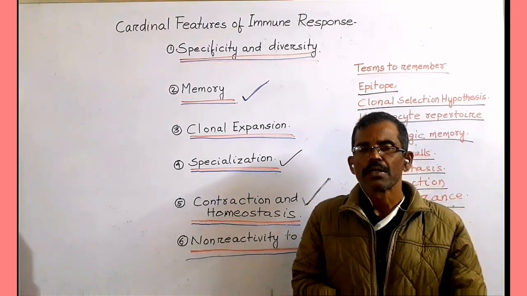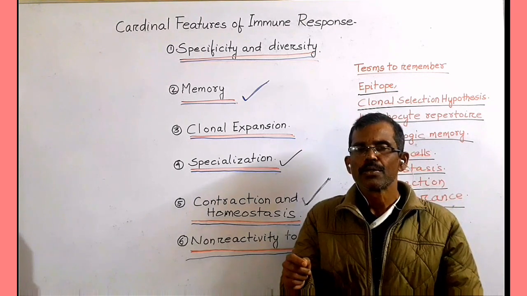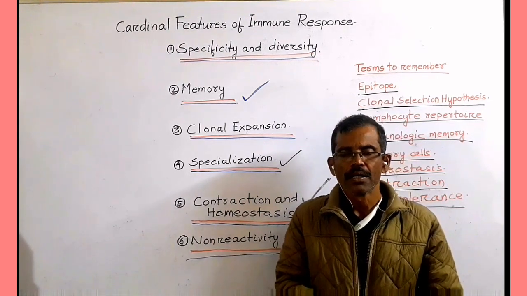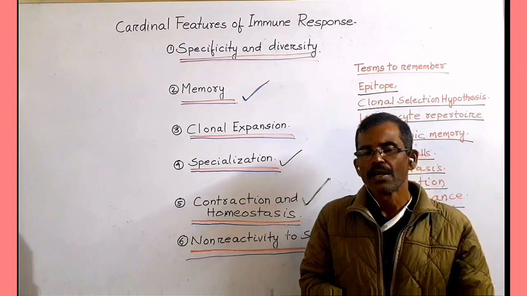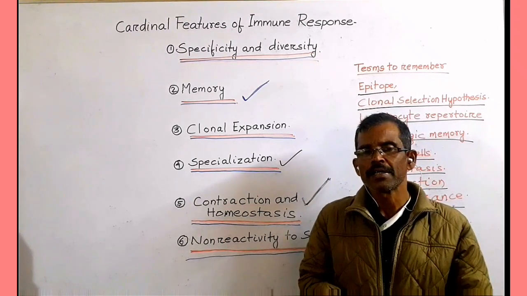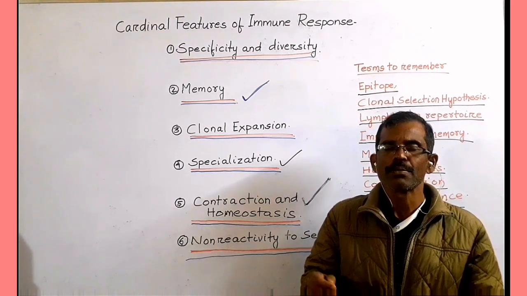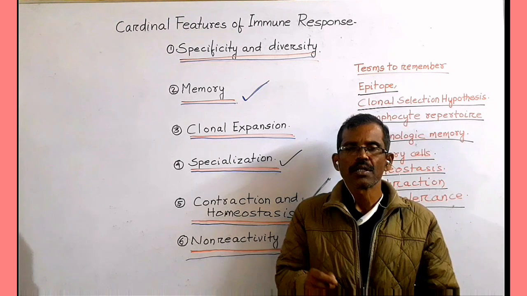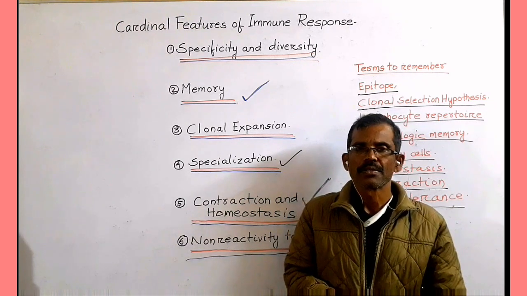That means the immune system does not react harmfully to the self-antigen of an individual, while the same system reacts vigorously against foreign antigen and initiates various mechanisms in order to eliminate them. This is known as immunologic unresponsiveness or self-tolerance.